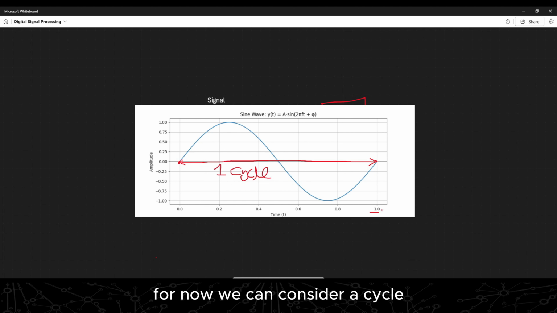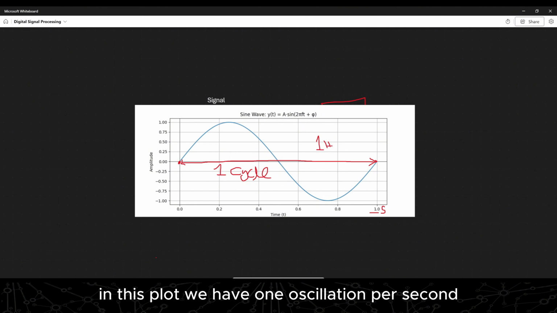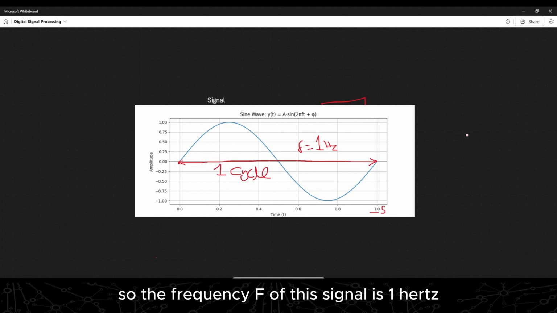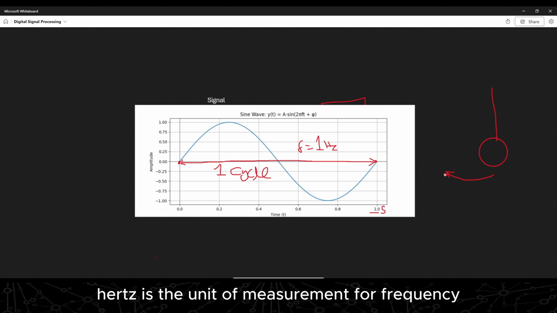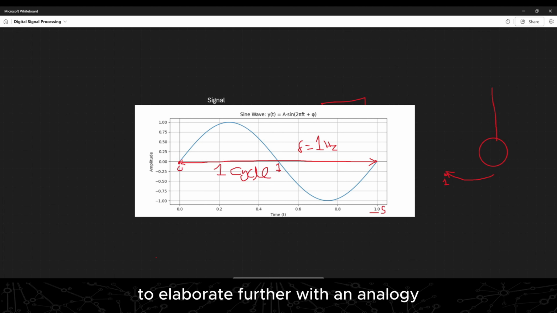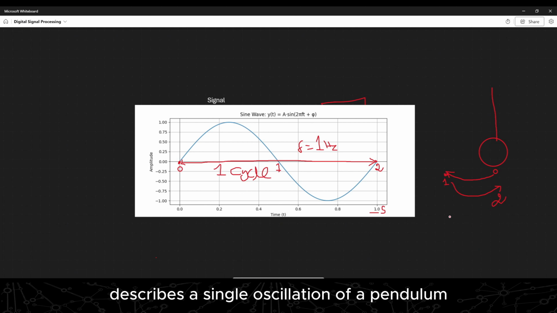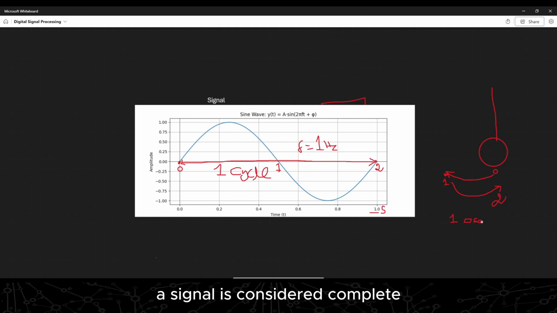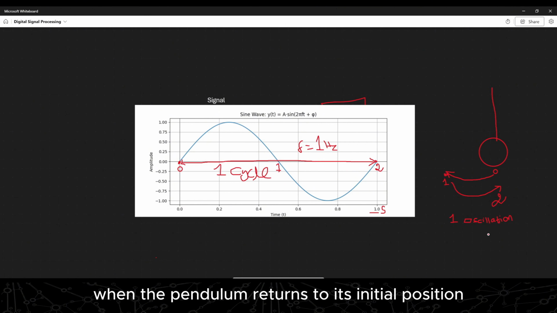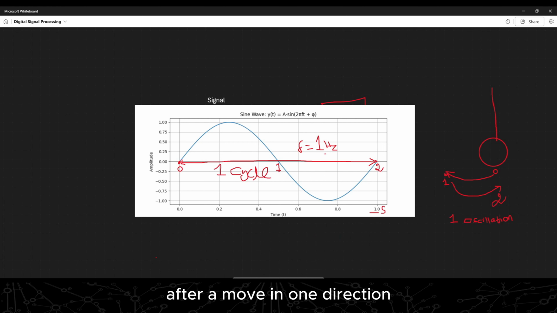For now, we can consider a cycle as the formation of a single pattern in the repeating patterns in the waveform. In this plot, we have one oscillation per second. So the frequency f of the signal is 1 Hz. Hertz is the unit of measurement for frequency. To elaborate further with an analogy, let's assume the signal describes a single oscillation of a pendulum. A signal is considered complete when the pendulum returns to its initial position after a move in one direction.